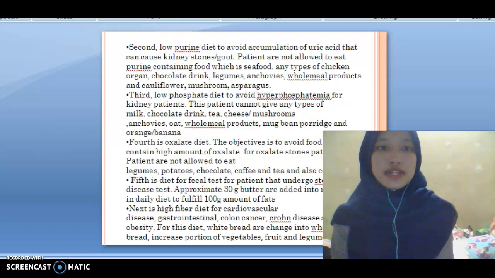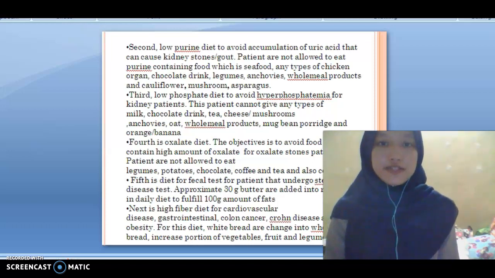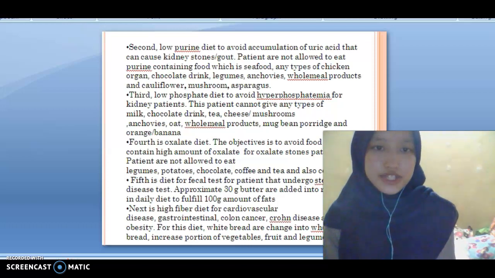Second is the low purine diet to avoid accumulation of uric acid that can cause kidney stone. Patients are not allowed to eat purine-containing food, which is seafood, any type of chicken, organ, chocolate drink, legume, anchovies, walnut product, and cauliflower. Third is the low phosphate diet to avoid hyperphosphatemia for kidney patients.